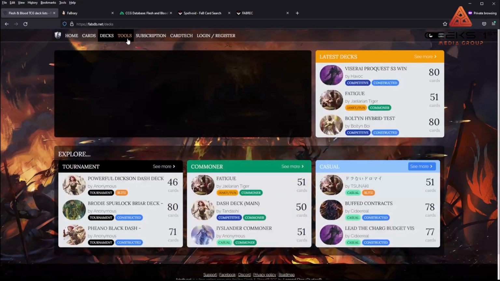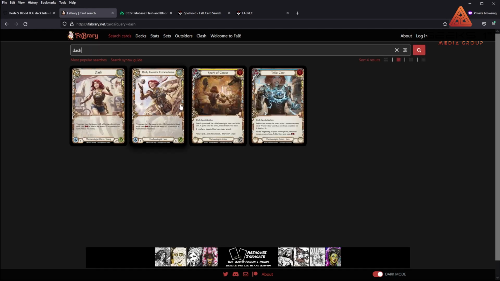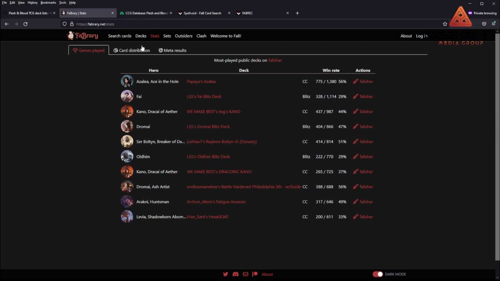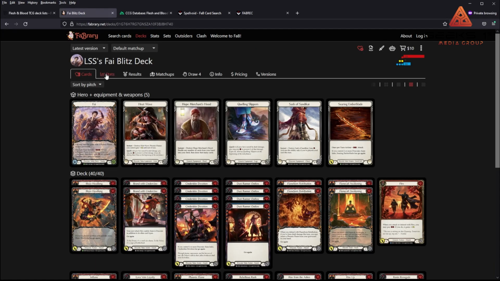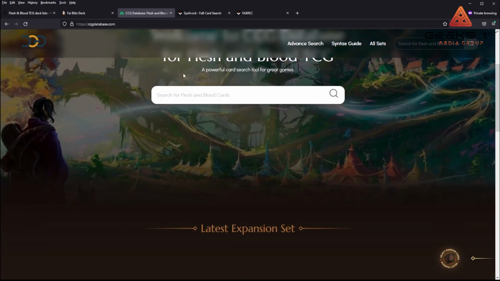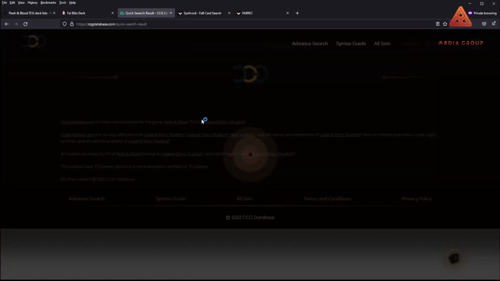To find not only the latest decks that exist, they have very interesting, sometimes articles, as well as, again, if you were to search on different sites, there are different statistics and various things that you can do to determine, such as how, let's say, Fai's Blitz deck is performing, and just so much data. I do not think I have the ability to properly convey the amount of information that is available at your fingertips.